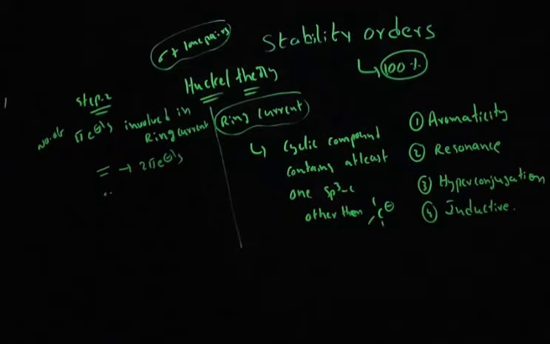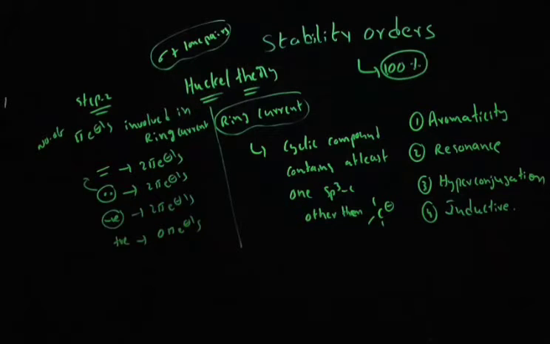If a lone pair is involved in ring current, you can count again 2 pi electrons. A negative charge involved in ring current, again you can count 2 pi electrons. If a positive charge is involved in ring current, you can count 0 pi electrons. Remember, the lone pair of an sp3 atom will always be involved in ring current. The lone pair of an sp2 or sp atom generally won't be involved in ring current. We'll discuss what that means.